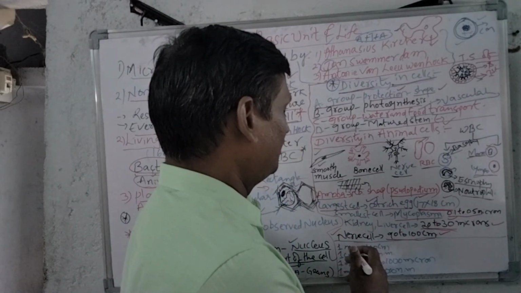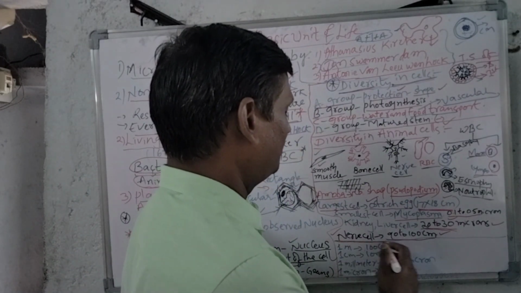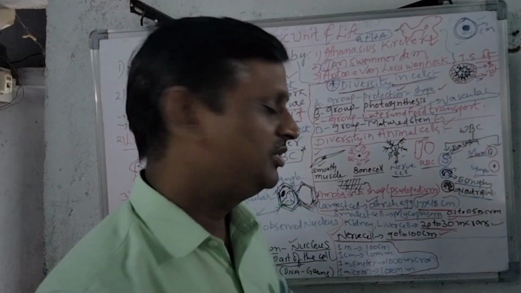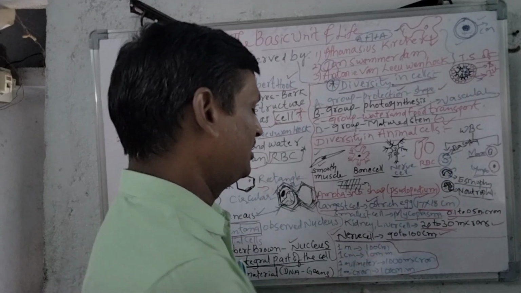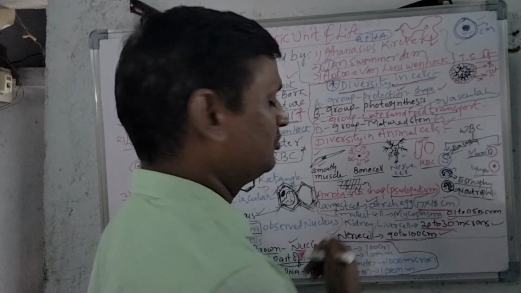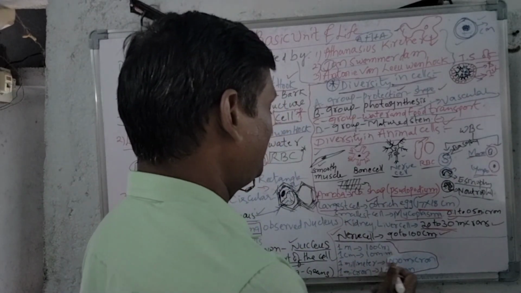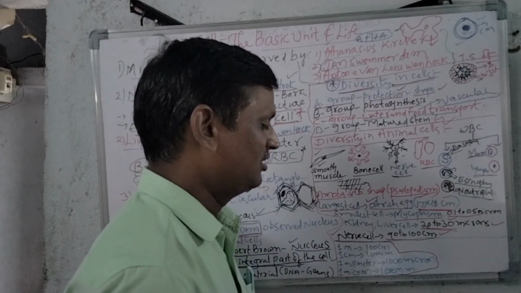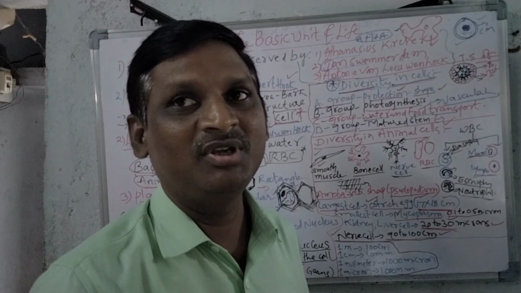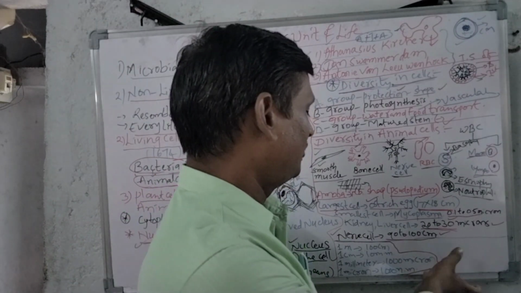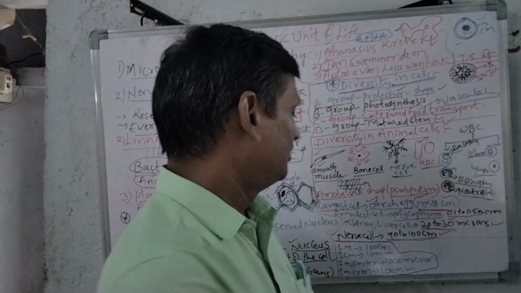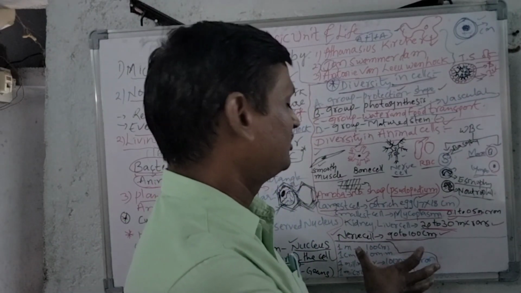And next one, here we can also see some measurements regarding meter, centimeter, millimeter, nanometer. 1 meter is equal to 100 centimeters, 1 centimeter is equal to 10 millimeters, 1 millimeter is equal to 1000 micrometers, 1 micrometer is equal to 1000 nanometers. Sometimes we may ignore this, but this part is also very important. Many times they will ask questions from this also.